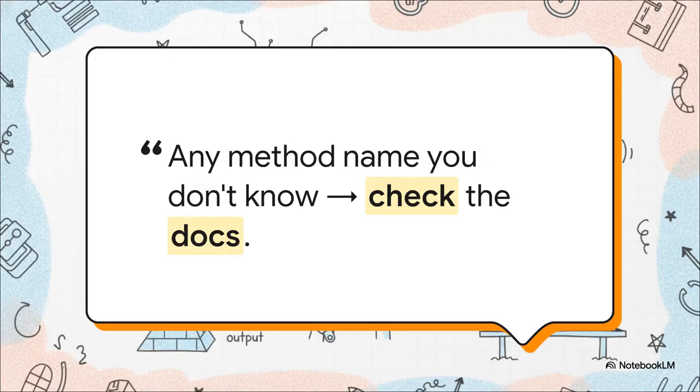I really want to highlight this incredibly practical rule of thumb, straight from our sources. Any method name you don't already know, check the docs. This adds 30 to 90 seconds and saves hours of debugging. Just let that sink in for a second. Spending a minute to check a documentation page is not overhead. It is literally the absolute cheapest verification available, especially compared to getting a frantic on-call pager alert at 2 a.m.